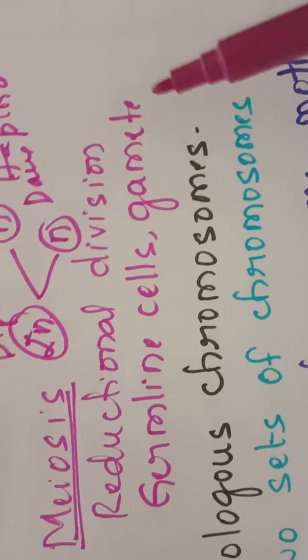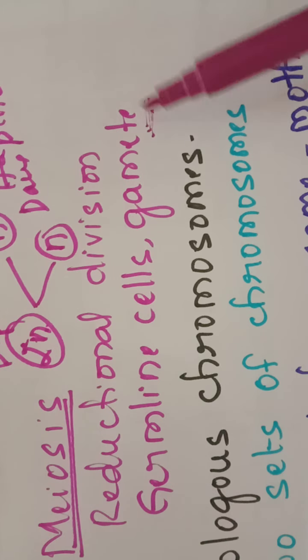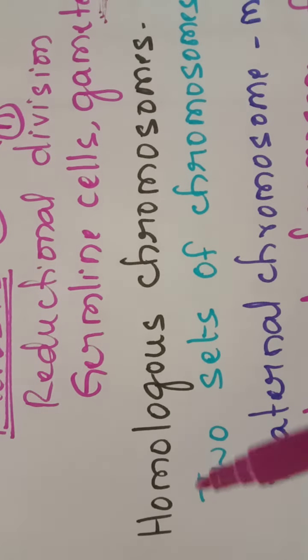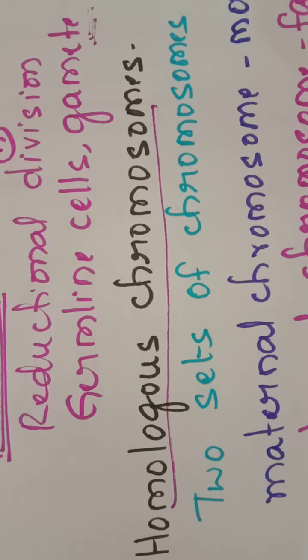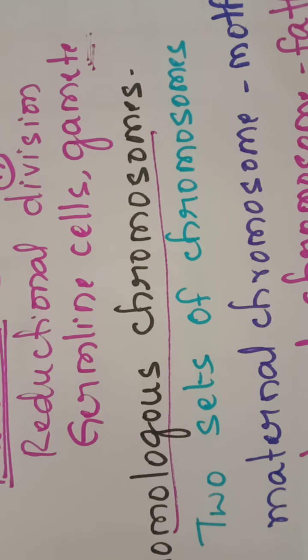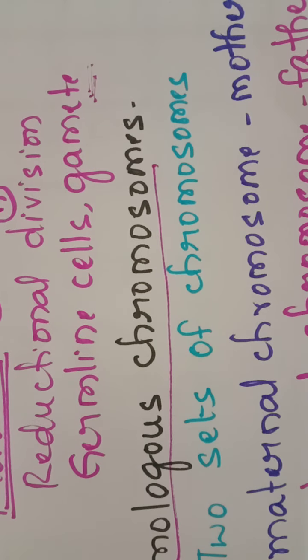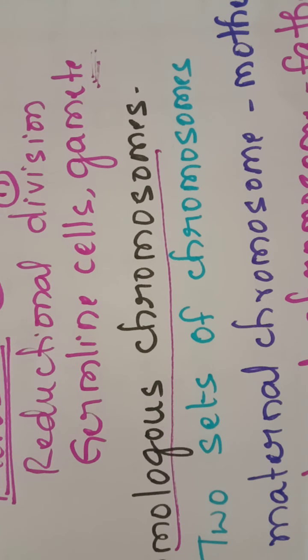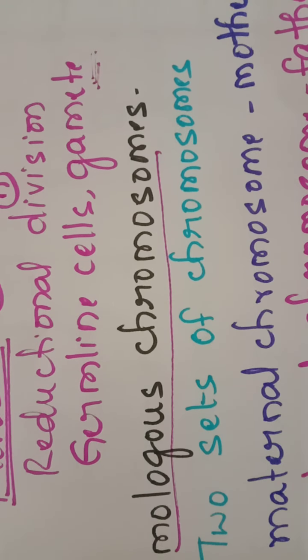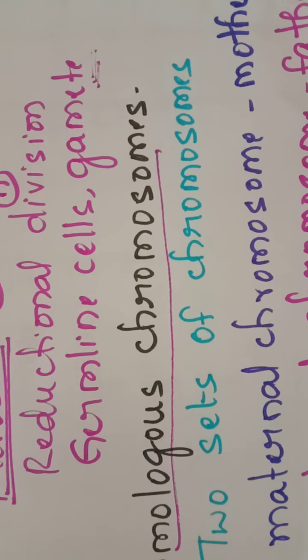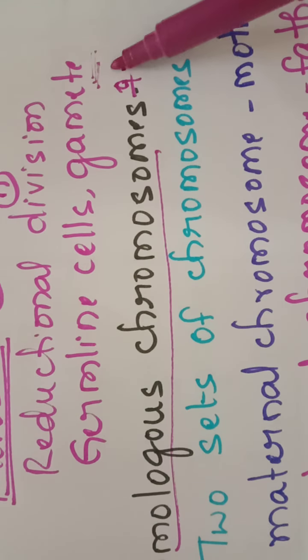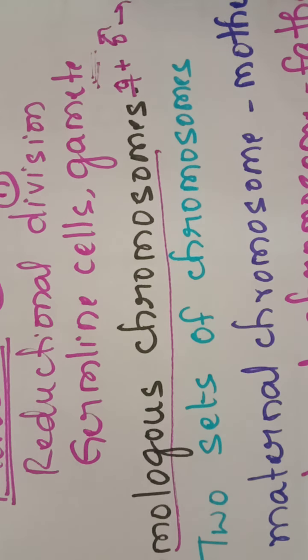Before going deeper into meiosis, we should first understand homologous chromosomes. The offspring formed in a sexually reproducing organism is formed because of the fusion of gametes. We have two gametes, the male gamete and the female gamete. Male and female gametes fuse together to form the zygote, and the zygote develops into an individual organism.